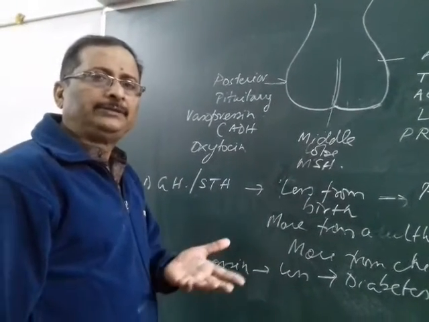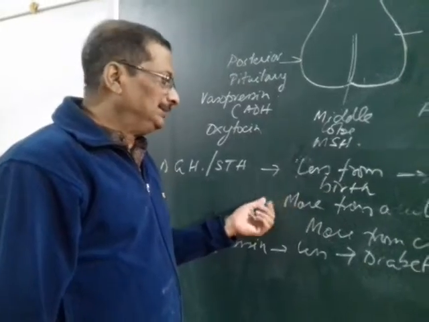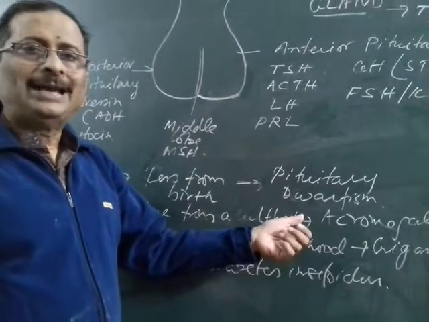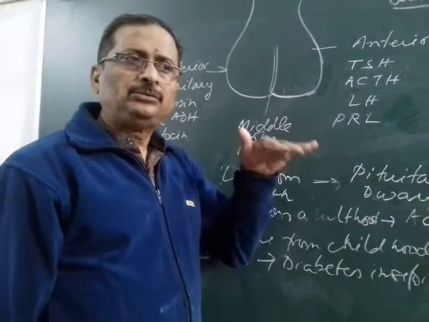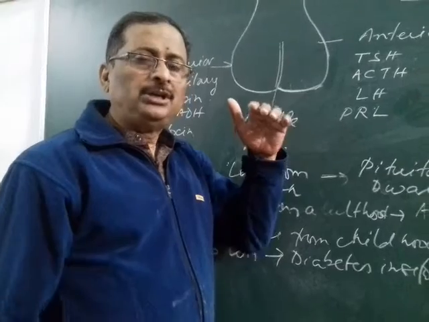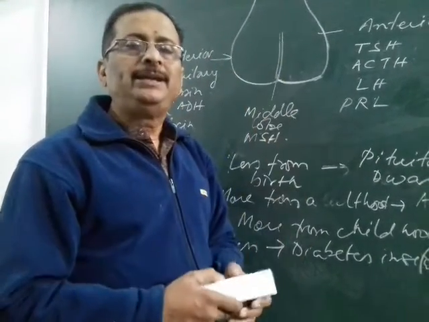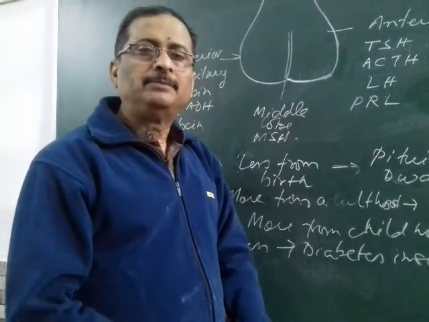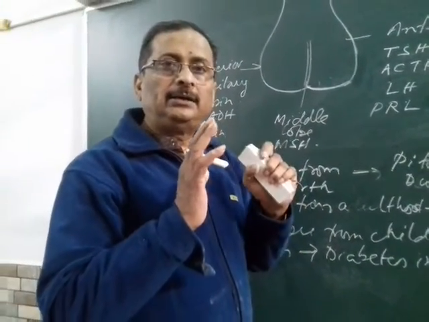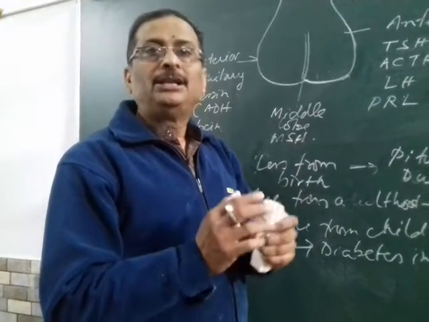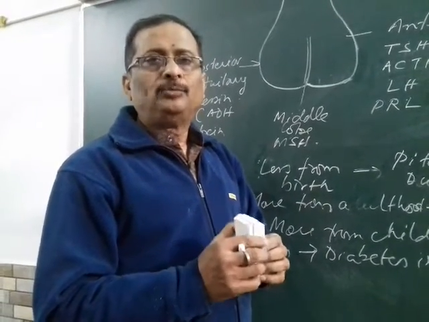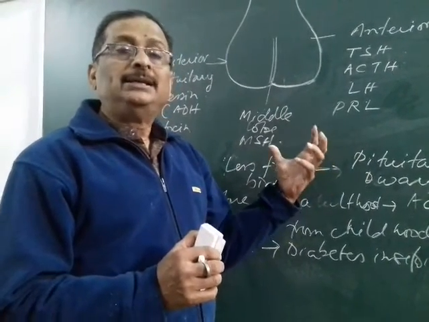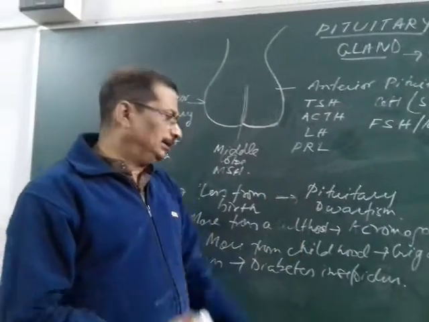When they grow after childhood, when they attain adulthood, if growth hormone is secreted more at that time, then they suffer from a disorder called acromegaly. In acromegaly, the height is not much affected, but the face and jawbone are very wide, and they have wider hands, palms, and feet. They are elongated or larger than in normal people. That is acromegaly, which is caused by oversecretion of growth hormone during adulthood.